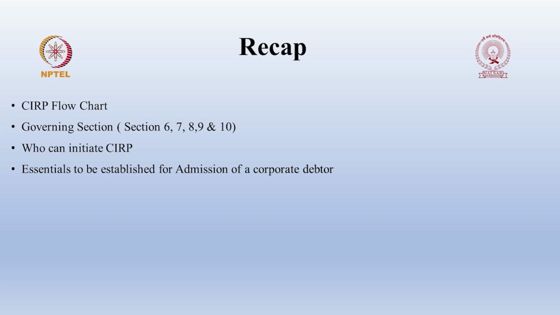In the previous class, we discussed the CIRP flowchart, whereby we discussed how the CIRP process will be initiated, from the application till the liquidation of the company. When the CIRP process is initiated, it can be initiated by either a financial creditor, operational creditor, or corporate debtor. Then the adjudicating authority will admit the application. Subsequent to that, they are going to appoint the resolution professional.